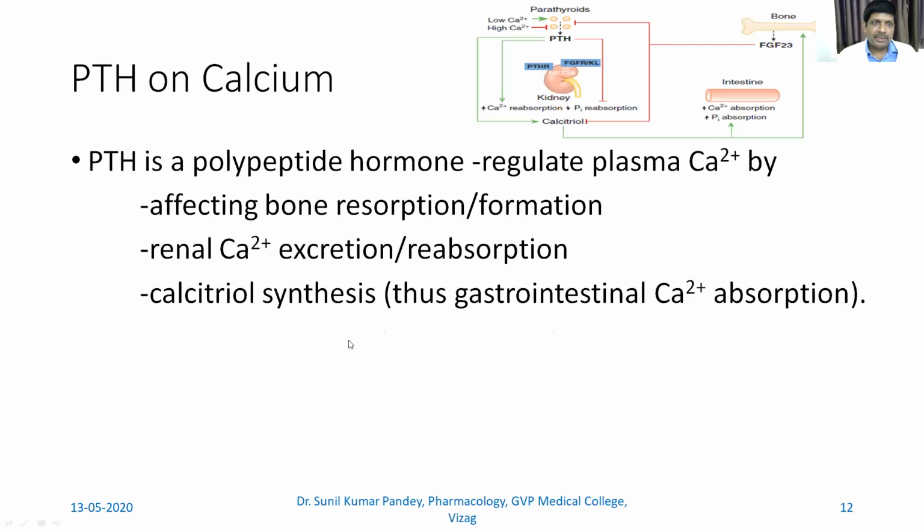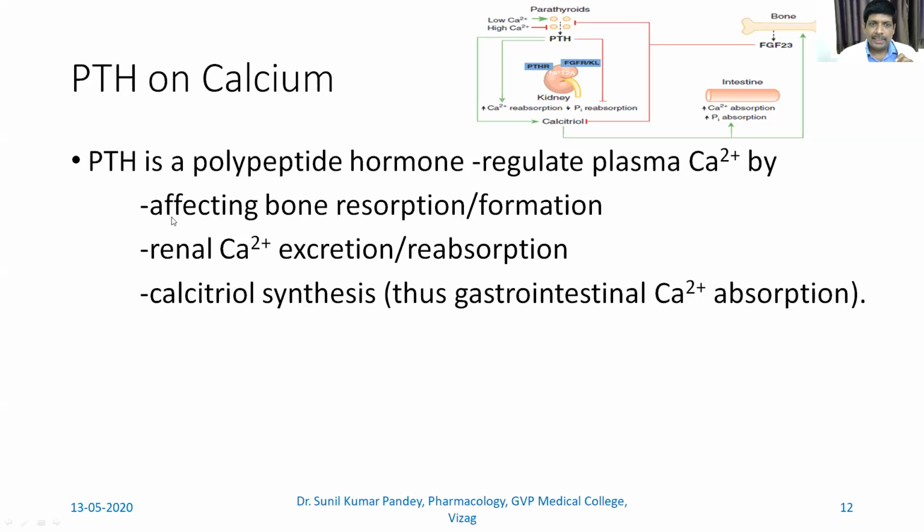Now we will see the effect of parathyroid hormone on calcium. So calcium is the main focus throughout the chapter. Parathyroid hormone, as I told you, is a polypeptide hormone containing 84 amino acids, and it regulates plasma calcium. How? There are 3 major ways.